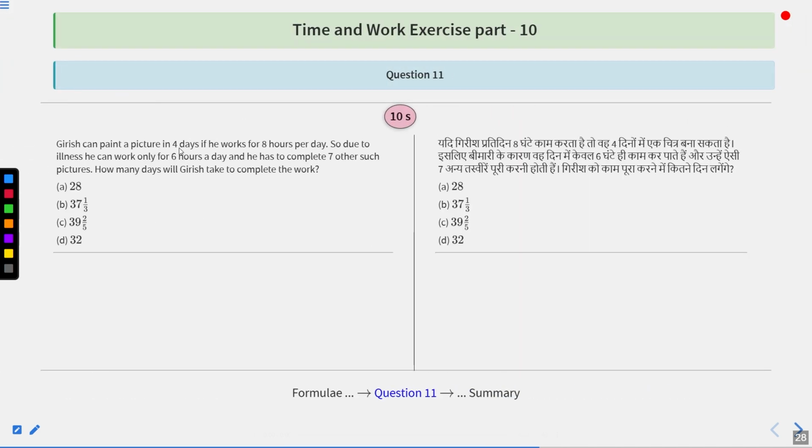Girish can paint a picture in 4 days if he works for 8 hours per day. Due to illness, he can work only for 6 hours a day and he has to complete 7 other such pictures. How many days will Girish take to complete the work? Options are 28, 37 integer 1 upon 3, 39 integer 2 upon 5, or 32. These are the options.